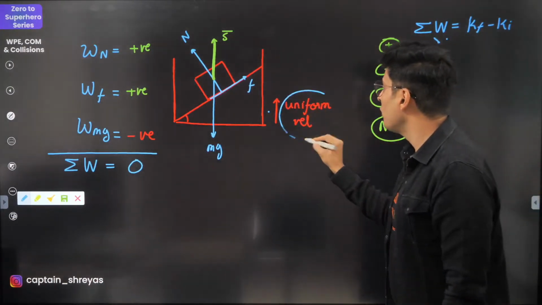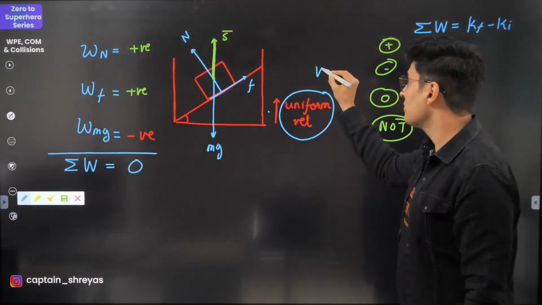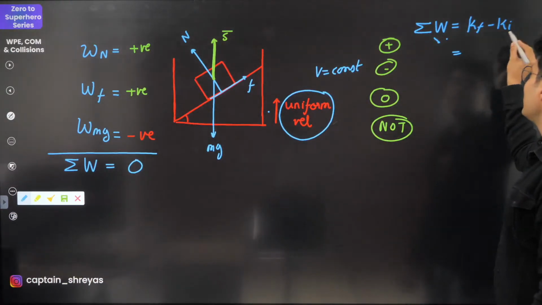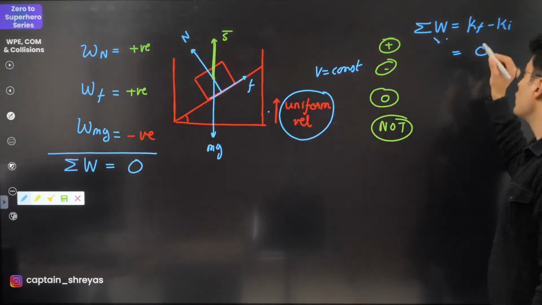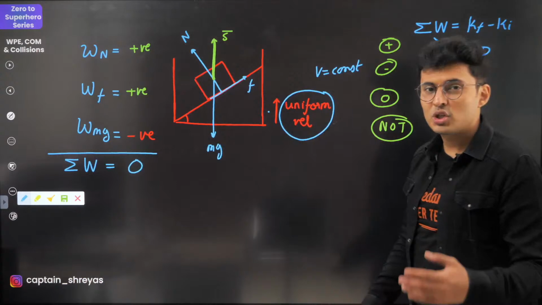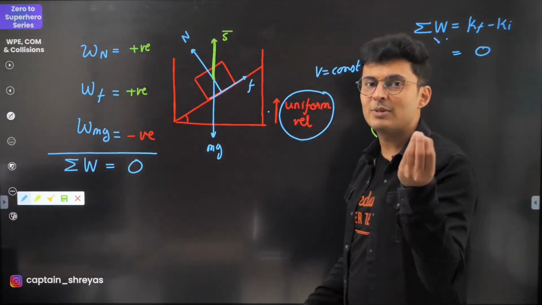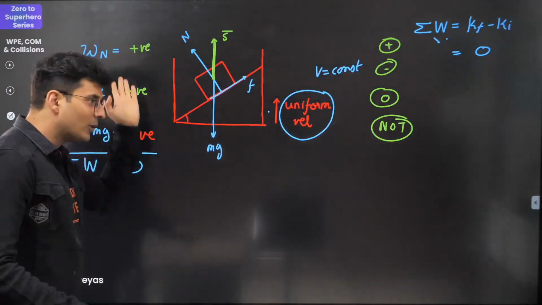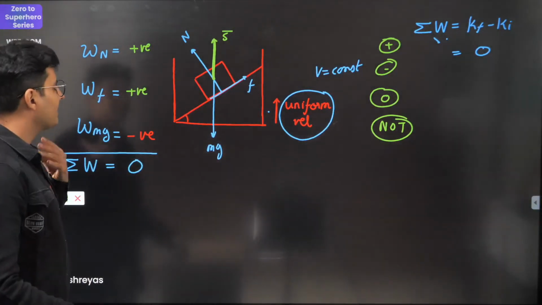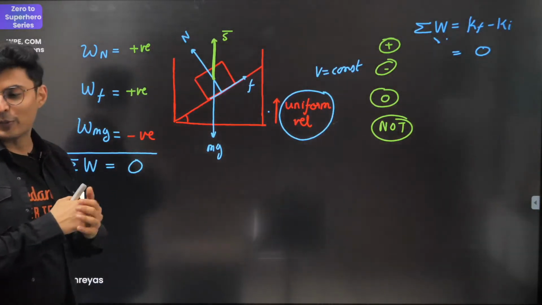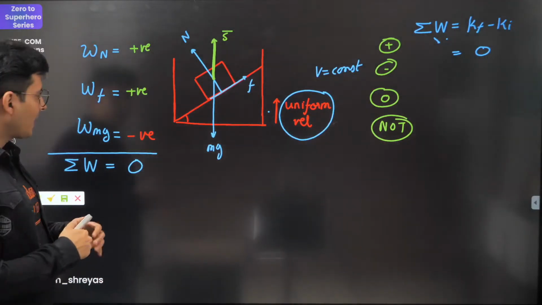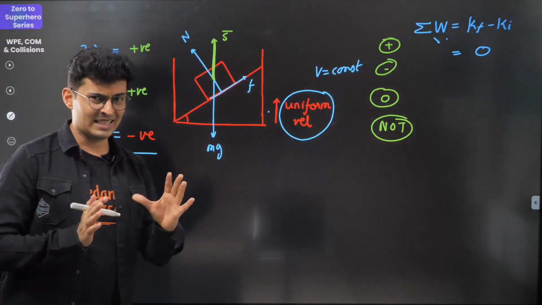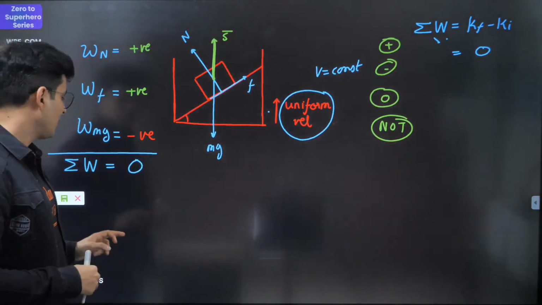It is moving with uniform velocity, so V is constant. That means final kinetic energy and initial kinetic energy are the same, because half mv square will remain half mv square, hence it is 0. So I don't even have to calculate it. It does not depend on the values. Beautiful question. I am pretty sure this has cleared multiple misconceptions from your head.